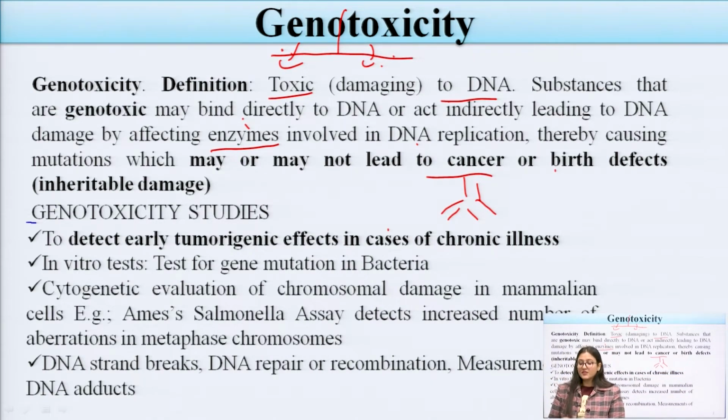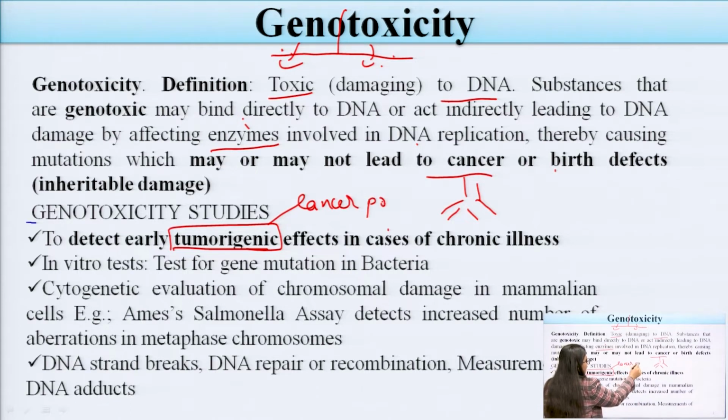Now, genotoxicity studies are mainly used to detect early tumorigenic effects. What is tumorigenic? It means tumor, cancer-producing cells. These studies are mainly used for early detection of the tumorigenic effect in cases of chronic illness, because we all know that cancer is a chronic disease.